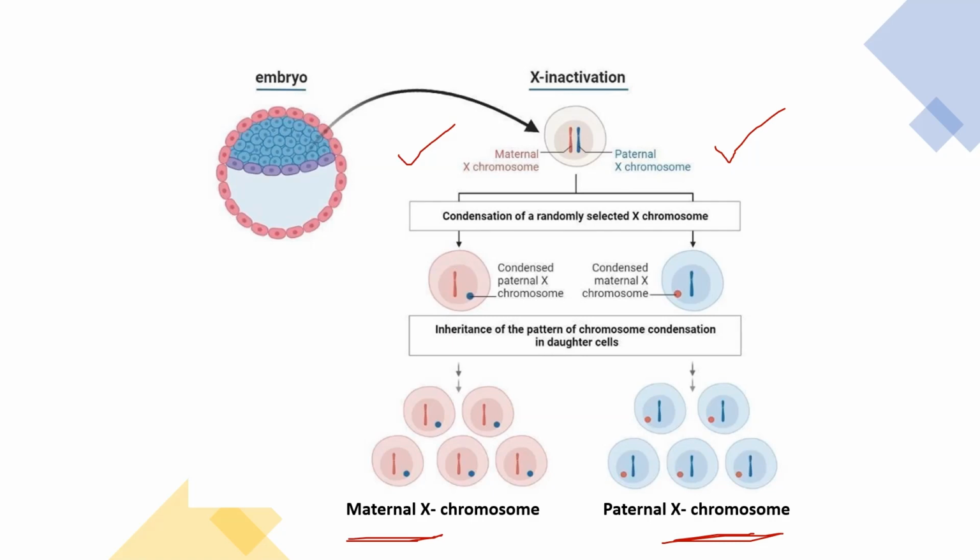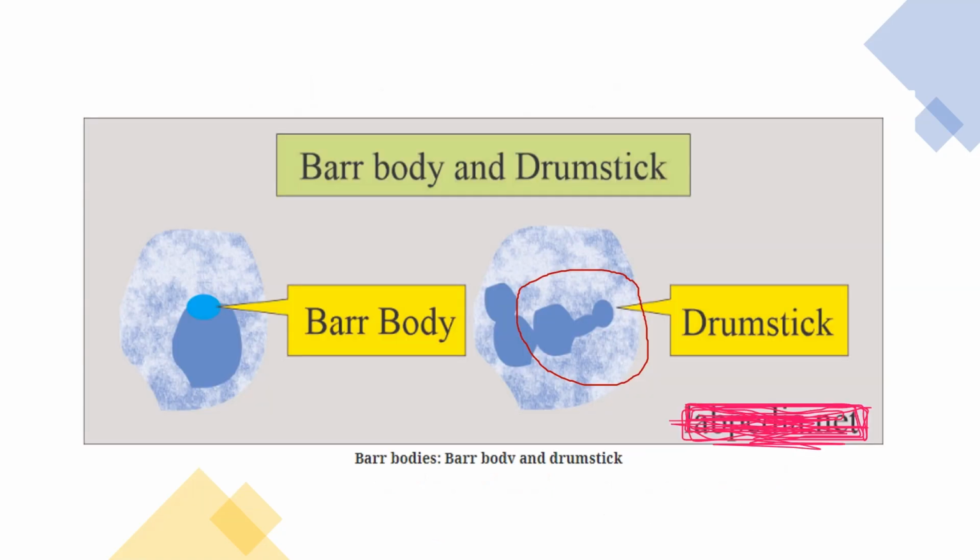Another important distinct feature of this process is the presence of a small drumstick of chromatin, which projects from the nuclei of a subset of polymorphonuclear leukocytes, or white blood cells, in females. This characteristic is not present in males. So this characteristic which distinguishes male and female is the drumstick-like structure projecting from the nuclei of a subset of the polymorphonuclear leukocytes, or white blood cells, in the female.